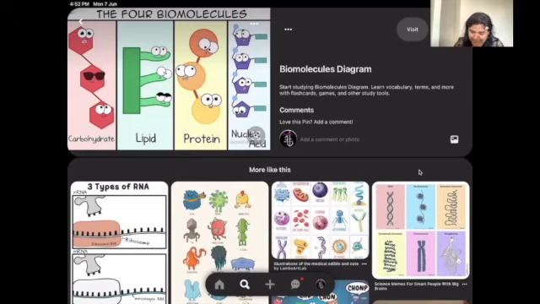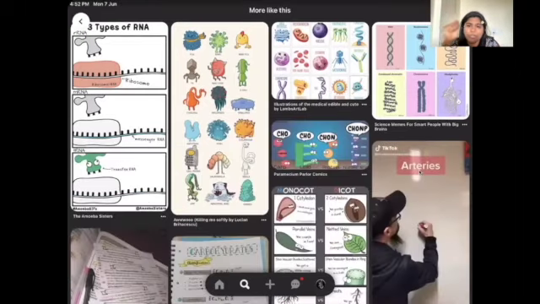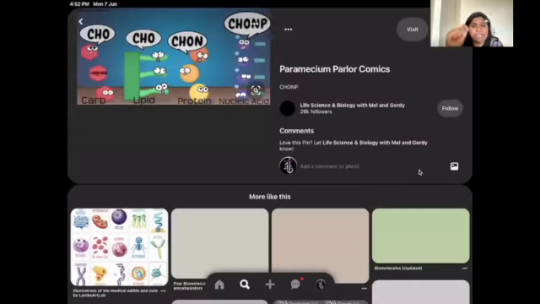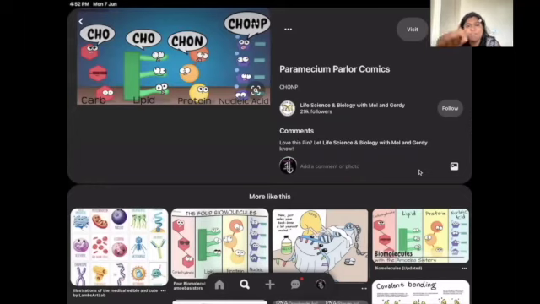So this is the diagram that I tried to replicate for you. You have your CHO, then CHO arranged in a more complicated manner. Then you're going to have CHON, and then you're going to have CHONP. This is something that you should be able to do in your syllabus.